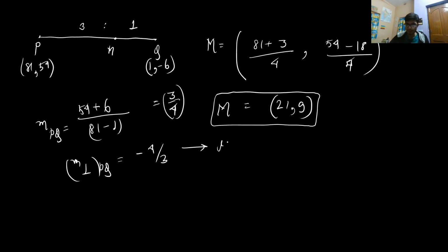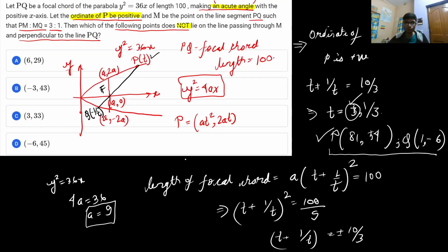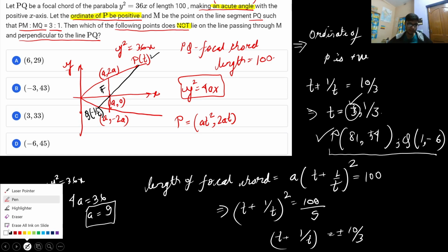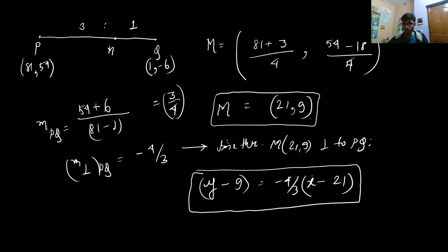Now the line through M, 21 comma 9, perpendicular to PQ, has the equation y minus 9 is equal to minus of 4 by 3 into x minus 21. So this is the equation of the line which is perpendicular to PQ and passing through the point M. Now we look for which of the following coordinates does not lie on it. So let me check for 6 comma 29. If you put 6 comma 29 over here, 6 for x and 29 for y, this 20 is equal to minus of 4 by 3 into 6 minus 21, which is 15.